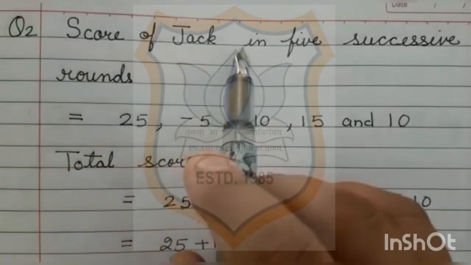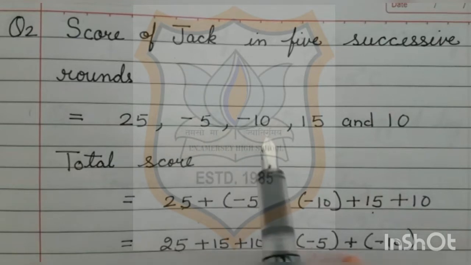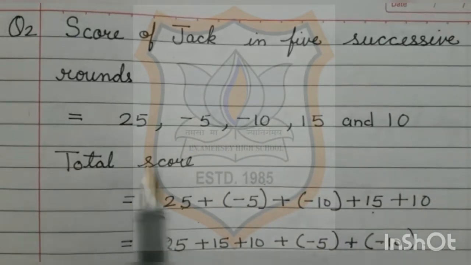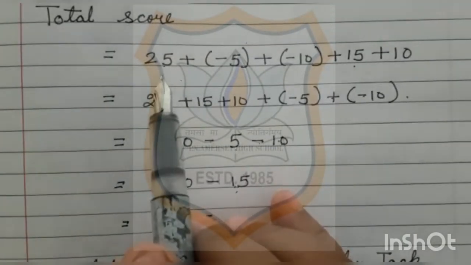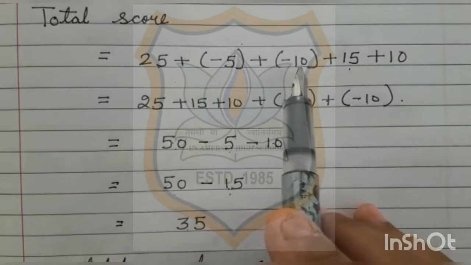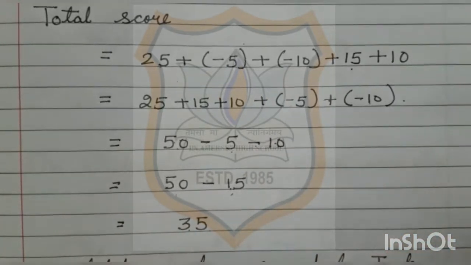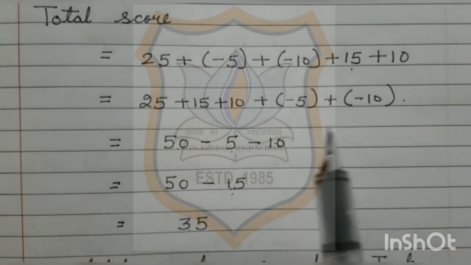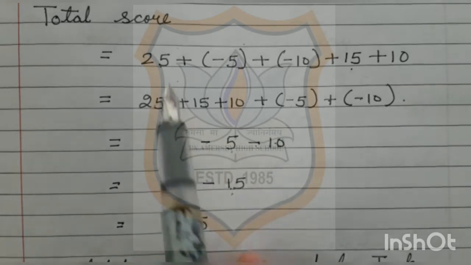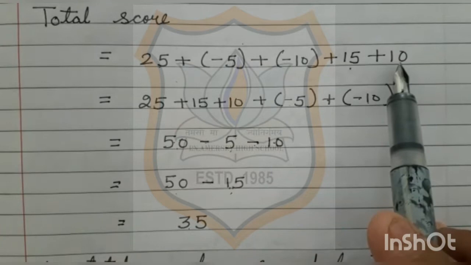So, scores of Jack in 5 successive rounds are 25, minus 5, minus 10, 15 and 10. So, total score will be 25 plus minus 5 plus minus 10 plus 15 plus 10. Students, I have sorted out the positive integers towards the left side and negative integers towards the right side. So, 25 is a positive integer, 15 is a positive integer and 10 is a positive integer.